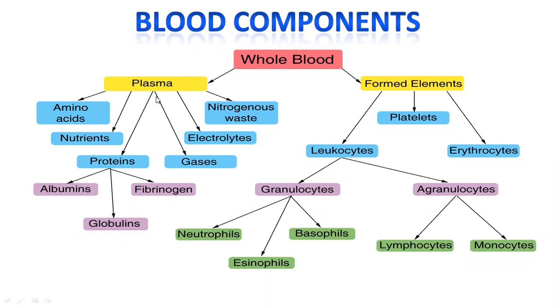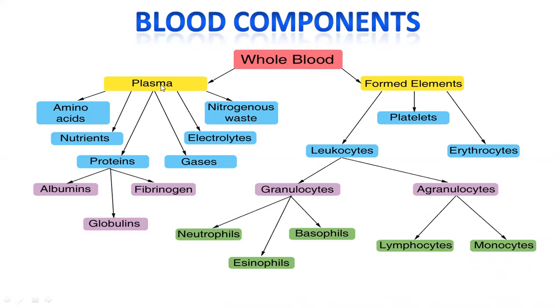Besides water, plasma also has several nutrients such as glucose, amino acids, proteins, vitamins, etc., which are required for the body, and also certain excretory products like lactic acid, urea and nitrogenous waste materials.